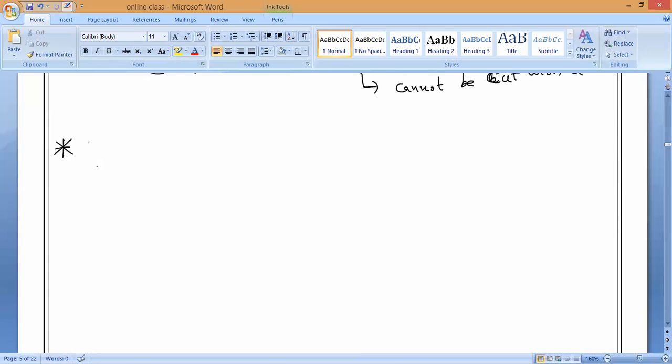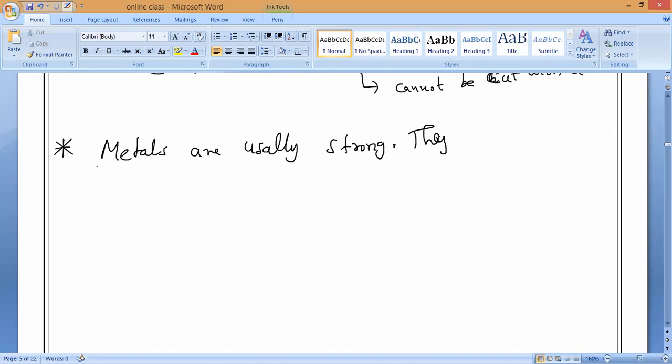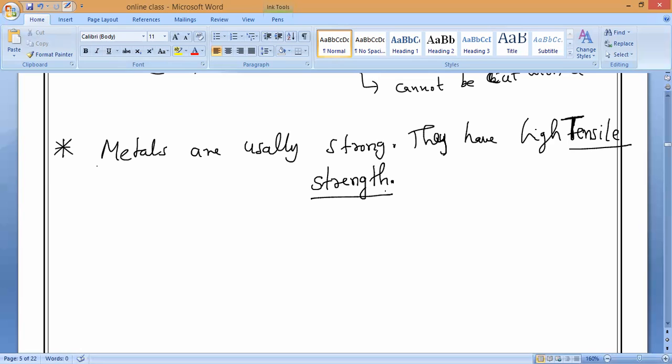Next property, number 6. Metals are usually strong. Have you understood? They have high tensile strength. Actually, you should write tensile with a capital T. Tensile strength. Okay. Can I first explain what tensile strength is?